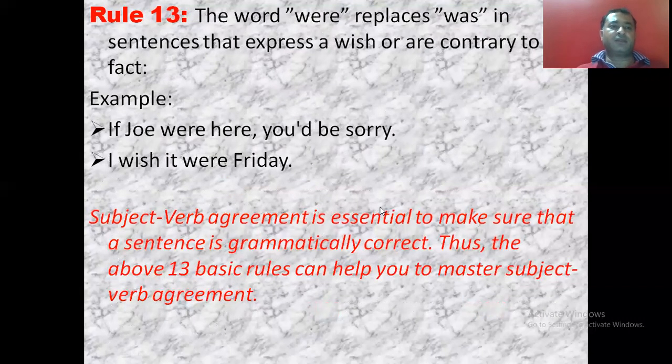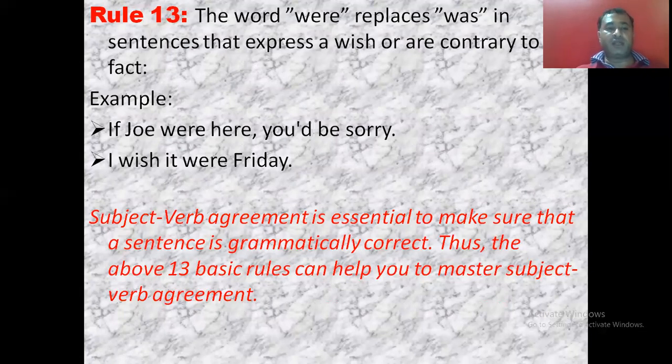Then the last rule, number 13. Last but not least, because we have a number of rules, as I have already told you, this topic is confined to the lower classes, so we have only 13 rules here, but there are many more rules. So last but not least, the word "were" replaces "was" in sentences that express a wish or something contrary to fact. It means if you are wishing for something which is not a fact at present, we use "were" in place of "was". If Joe were here, you would be sorry.